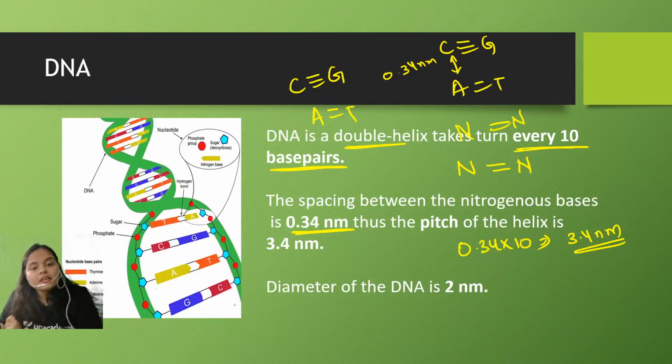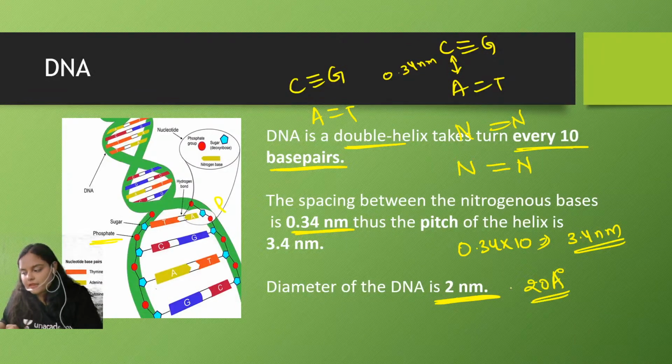Talking about the diameter, that means the distance from the phosphate of one strand to the phosphate of another strand. So the diameter of the DNA molecule is 2 nanometer or 20 angstrom. It is the same thing, right? So it is 2 nanometer or 20 angstrom.